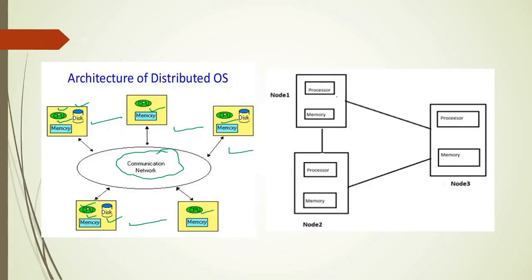In this diagram also you can see processor and memory. These are connected with each other through the communication link. This we also call the communication link, connecting them with each other.